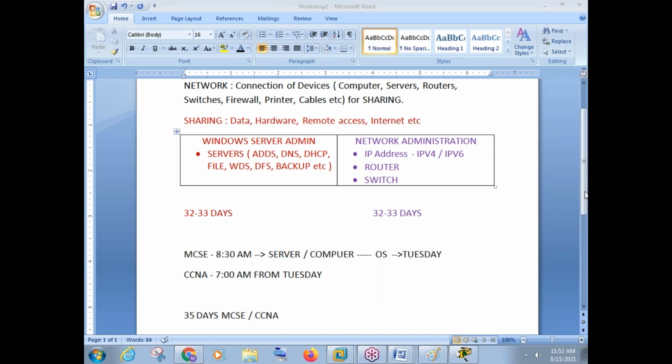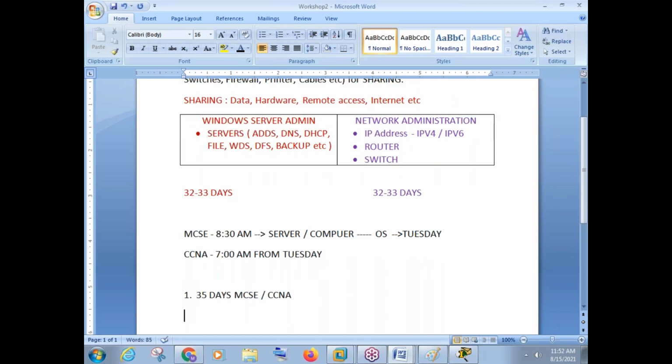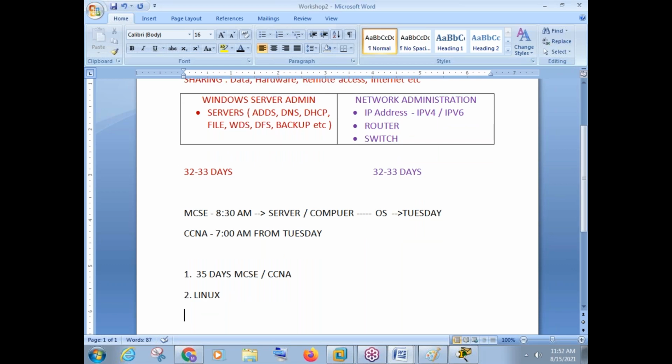Okay, it's a good question again, Suresh. What is the sequence of learning these courses? The sequence is first MCSE and CCNA, Windows Server Administration and Network. This is first. Once you do this, there is one more server administration we need to learn. That is your Linux. Then you can go with security or VMware or cloud. Then you can choose your path.